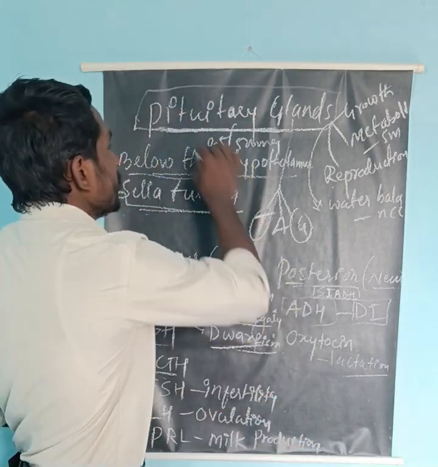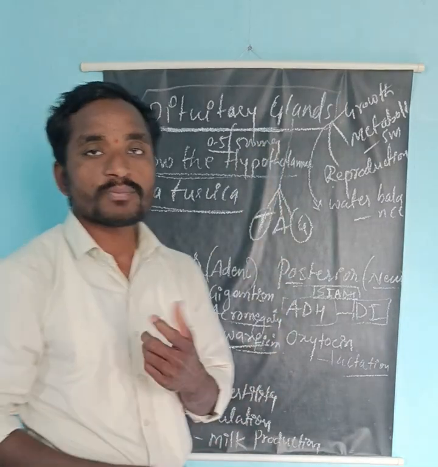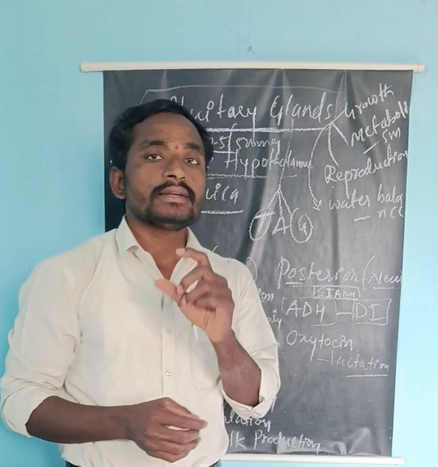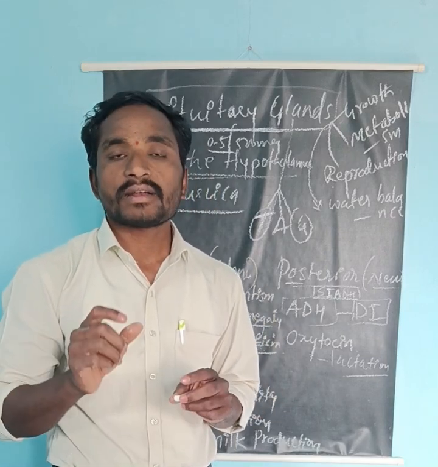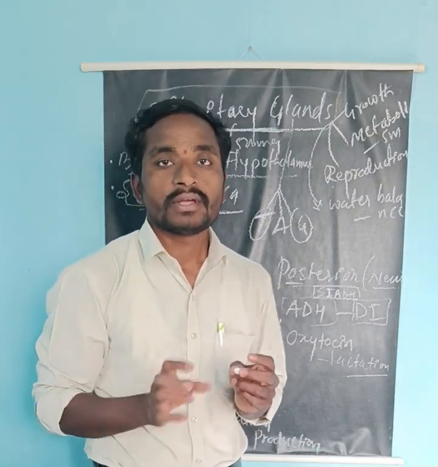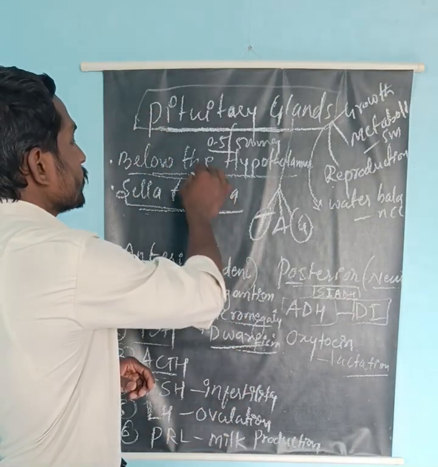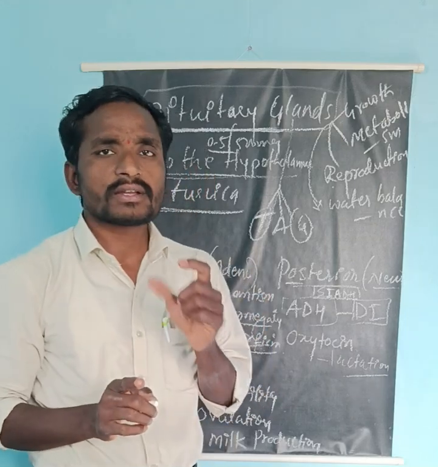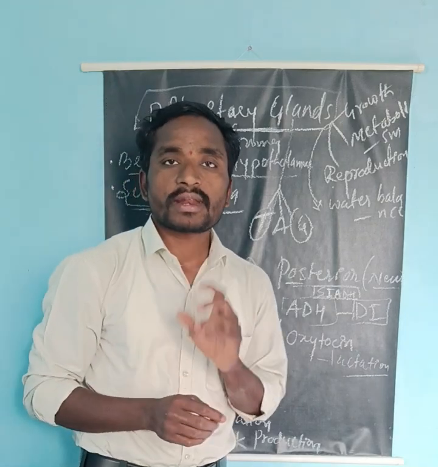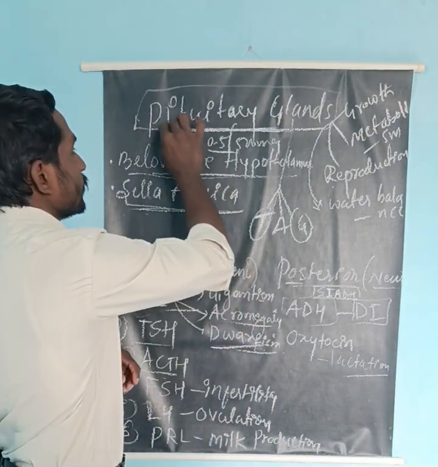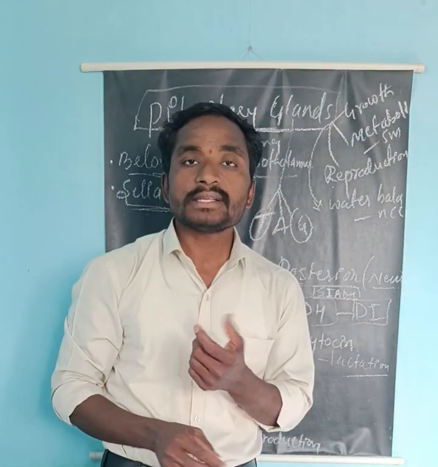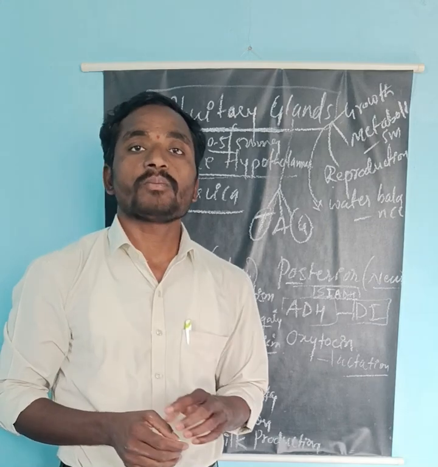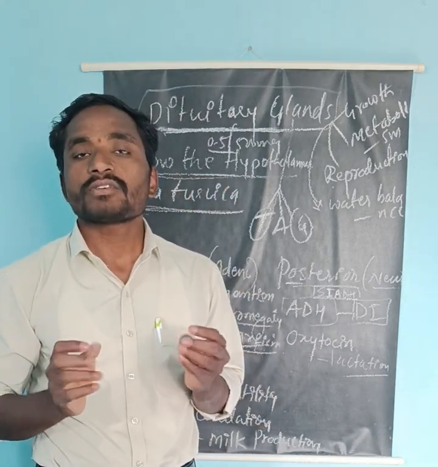The pituitary gland is a very small endocrine gland. It looks like a pea-sized seed, and it weighs about 0.5 gram or so, 500 mg, and it is located just below the hypothalamus in the place we call the sella turcica. So this is regarding the location and size of the pituitary gland. The pituitary gland is very important not only in human beings, but in every living organism. It is also very important because it performs several functions.